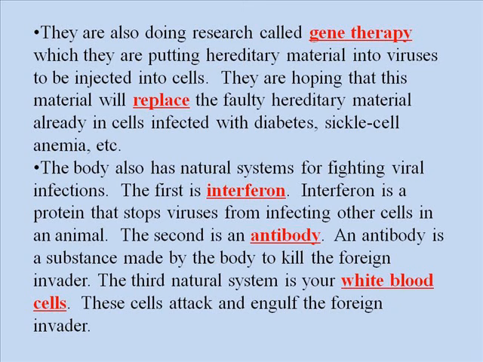Now, I mentioned earlier that your body can form defenses when you get a vaccine. Your body does have natural systems for fighting off a virus. It needs to, because there is no cure for it. So the first thing your body will do is send white blood cells.